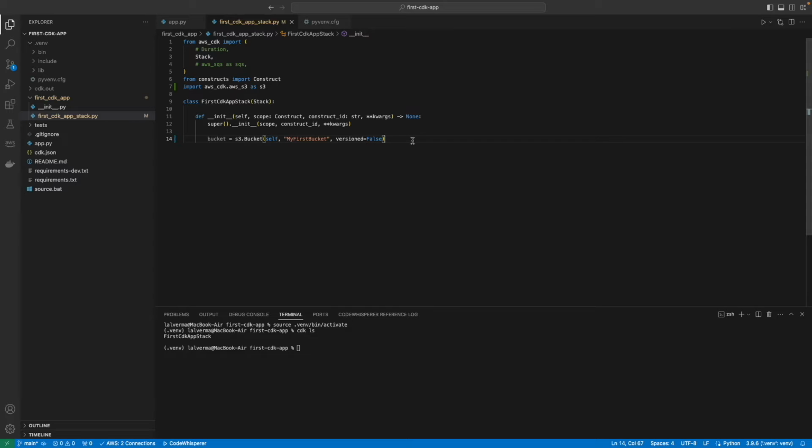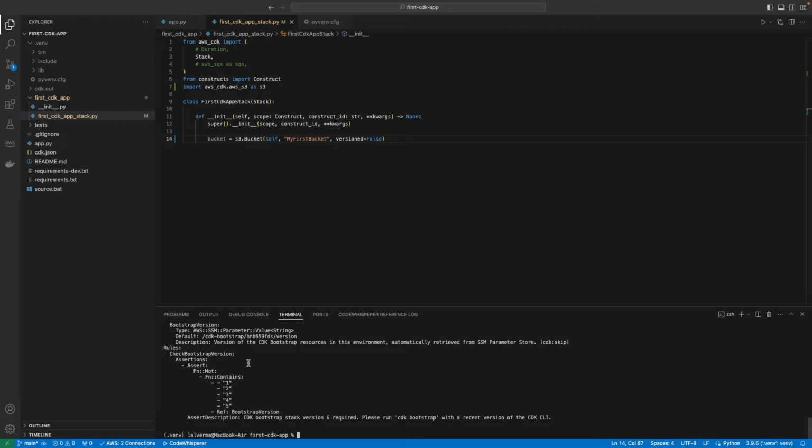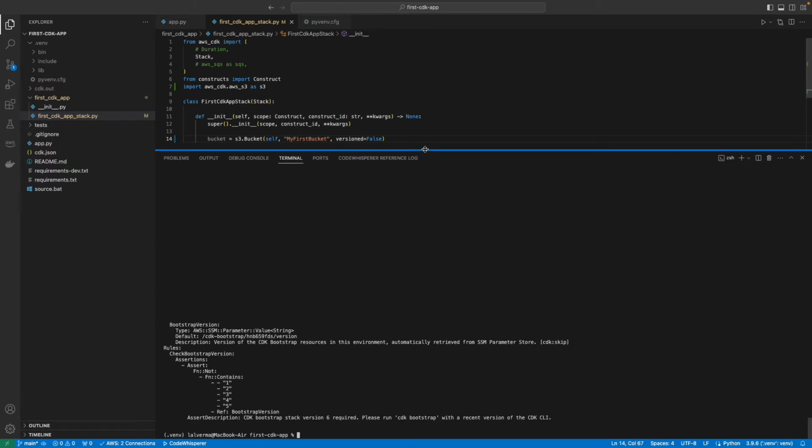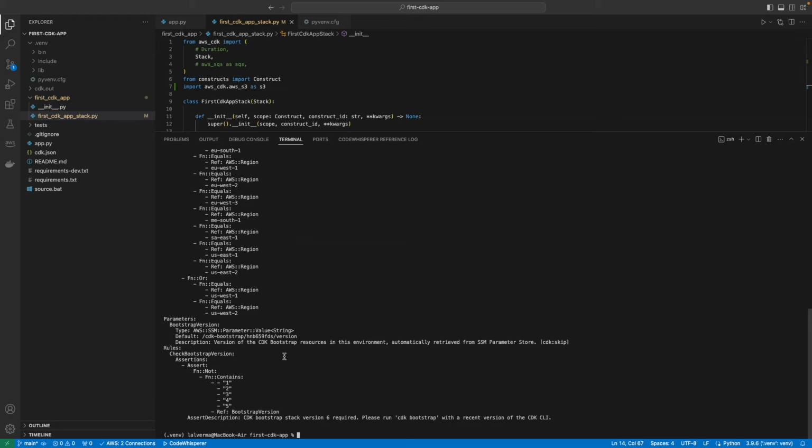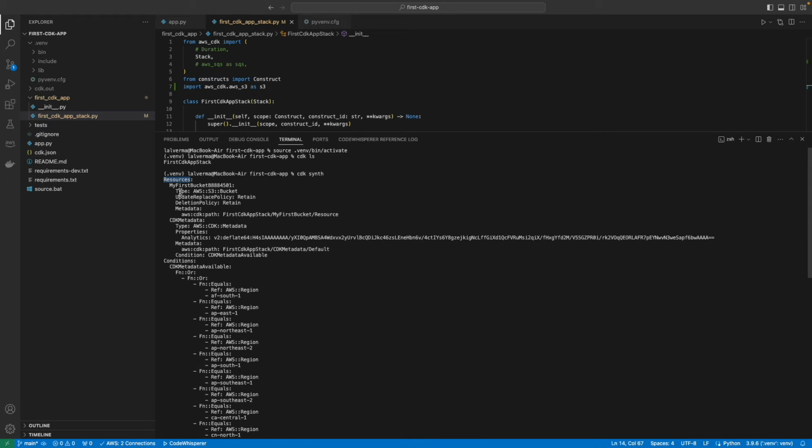As discussed earlier, CDK converts code into CloudFormation templates. You can use the CDK synth command to do this. Let's run this command. It has returned a successful response, which is the generated CloudFormation template based on our CDK code. If you see this response closely, here is the AWS S3 bucket definition.